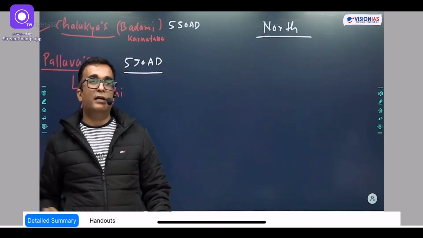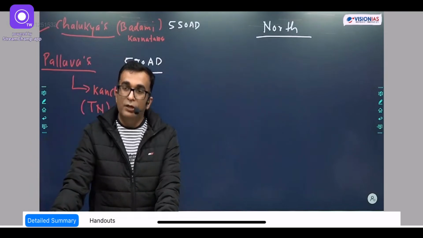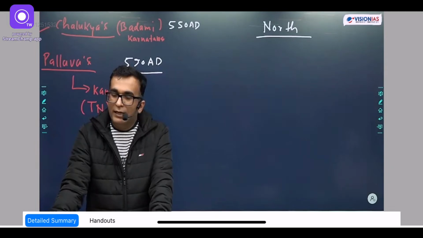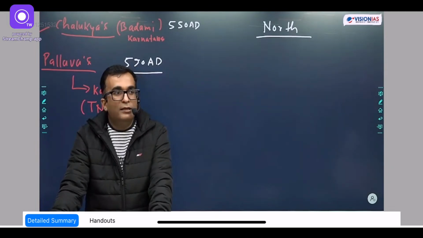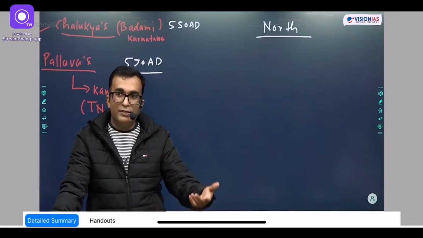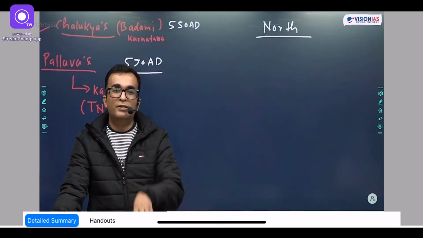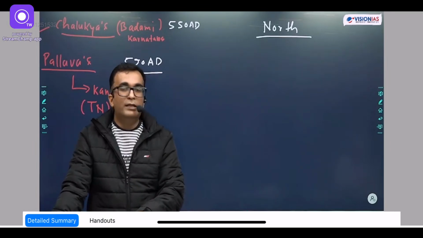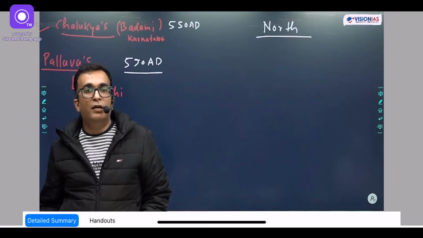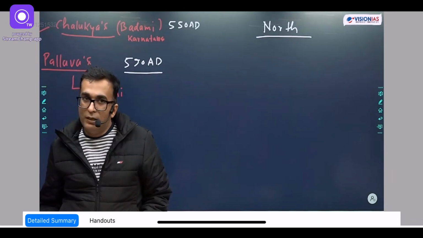Once again, after the Guptas declined, there was a vacuum created in Central India and North India, and this vacuum was to be filled by some new dynasty, which was actually based in Haryana. Okay? There is a place called Thaneshwar in Haryana, and from Thaneshwar the Pushyabhuti dynasty emerged.